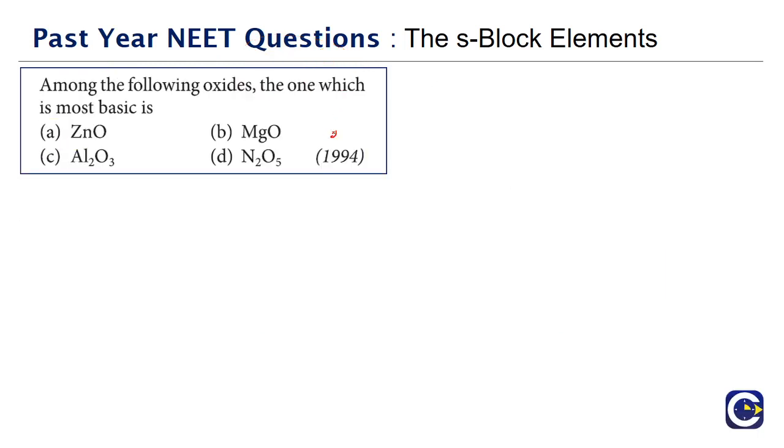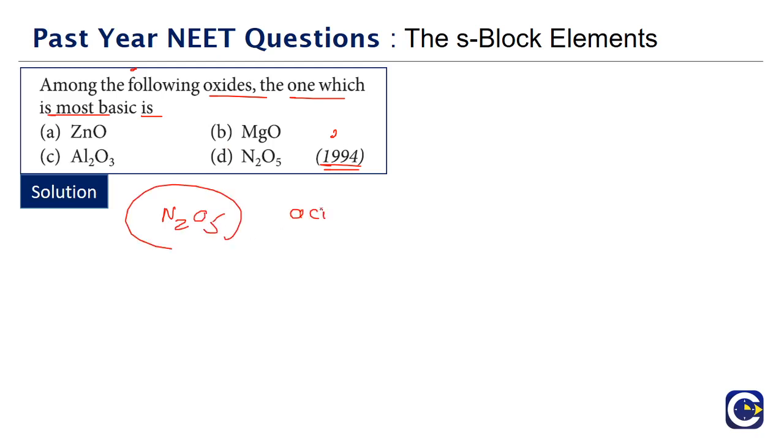Next we have a question that has come in the year 1994. Among the following oxides, the one which is most basic. If you look at these oxides, N2O5 is in fact acidic, a highly acidic oxide of nitrogen. Among oxides of nitrogen, N2O is neutral, but as the oxygen content increases, the acidic nature also increases. So N2O5 is a highly acidic oxide of nitrogen.